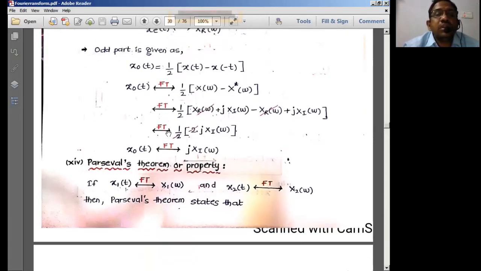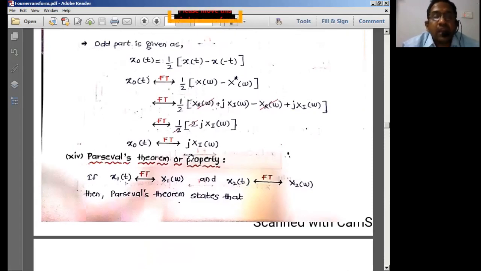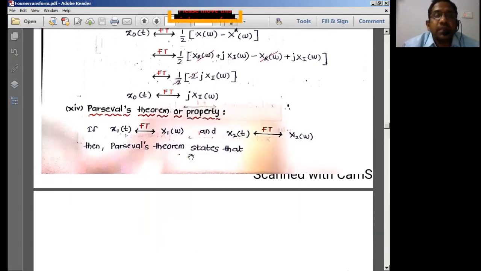So this is one of the Fourier transform properties, which explains the symmetry property of the Fourier transforms. And the last property is going to be Parseval's theorem, a very, very important function for engineering ECE graduates. Anyway, we discuss Parseval's theorem here also.